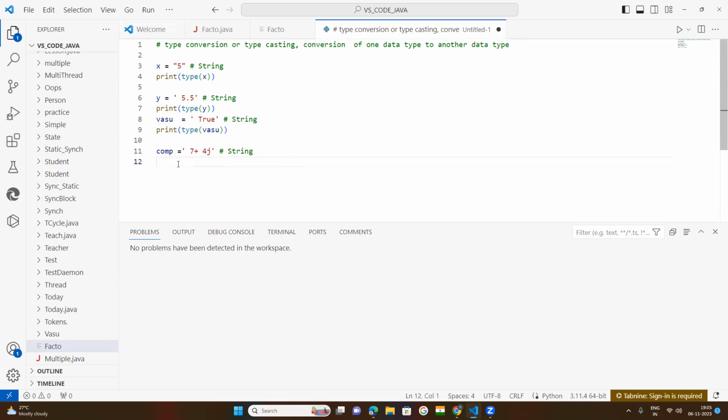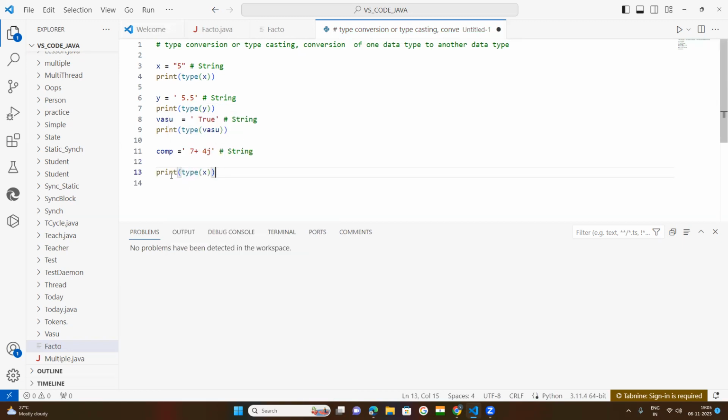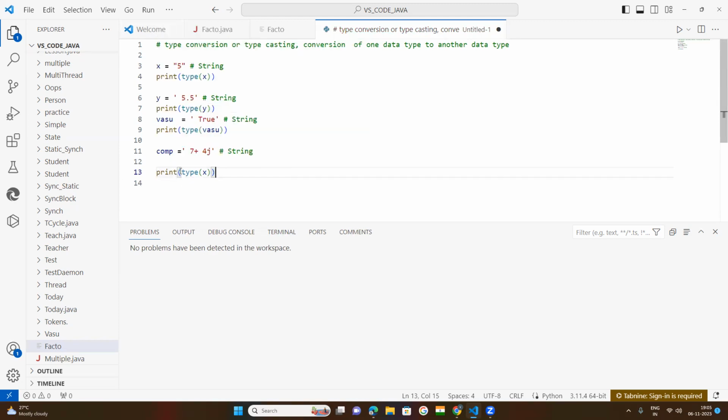Okay. Now, if you want to know that, same. Print means the print function. That is the inbuilt function used in Python to display results on the screen. The type function is used to know which type of data the given data is. Okay. Now come down. Now compile all these and let us see what happened.